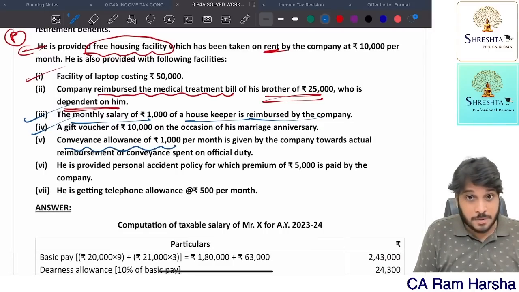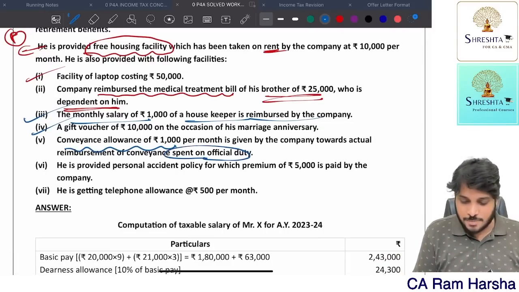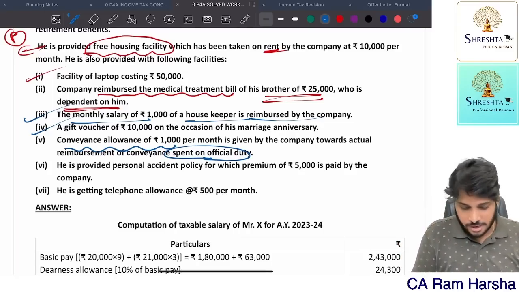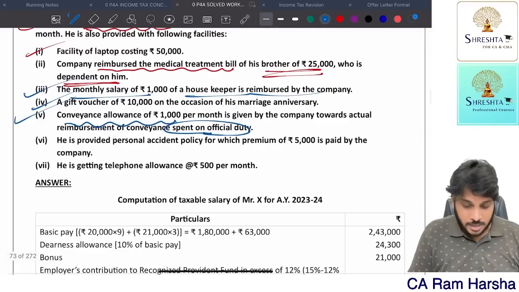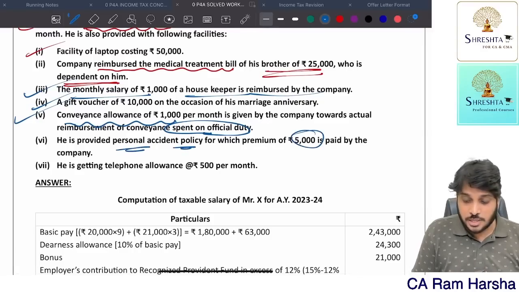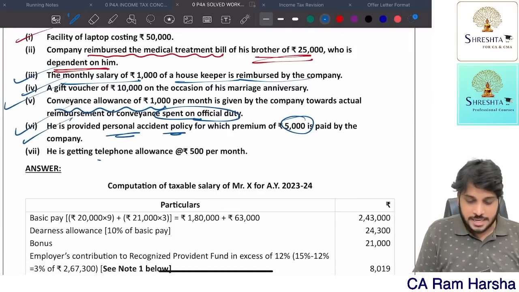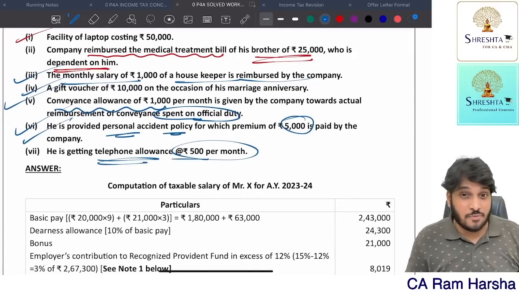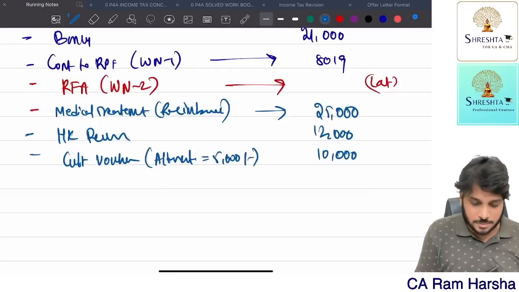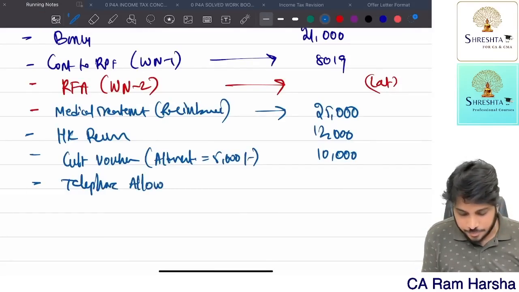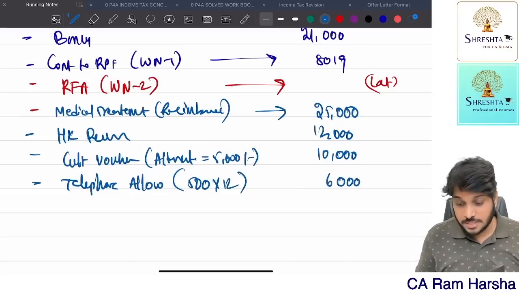Conveyance allowance of 1,000 per month given, so 12,000, and completely spent on official duty, fully exempt. Suppose he spent only 10,000, of the 12,000, 2,000 is taxable allowance. Fine. Here anyhow it is fully spent. He is provided with accident insurance policy, 5,000 company paying premium, benefit, but still exempted. He is getting telephone allowance of 500 per month. Telephone facility is exempt, but allowance is fully taxable. Telephone allowance: how much? 500 rupees for 12 months, 6,000 rupees is the telephone allowance.